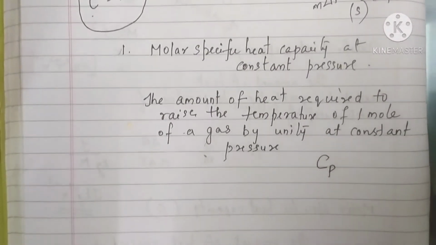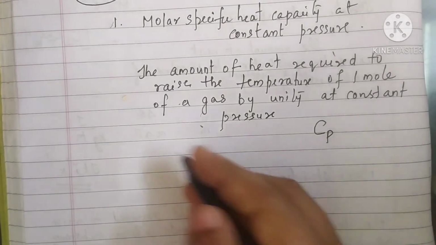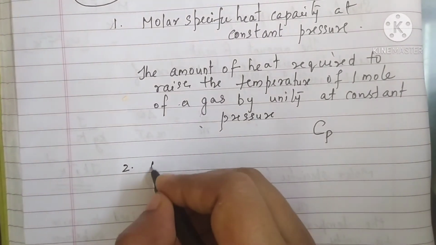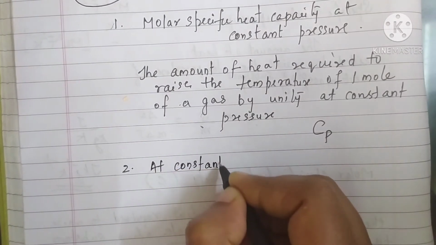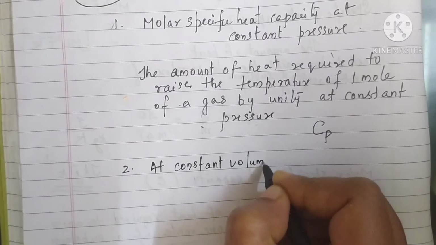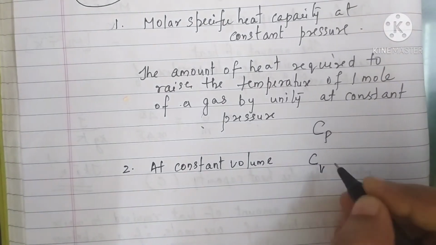Similarly, the second type is molar specific heat capacity at constant volume, which is represented as Cv.